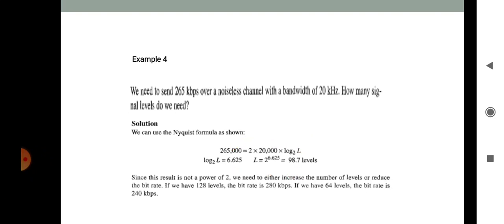Since the result is not a power of 2, we need to either increase the number of levels or reduce the bit rate.